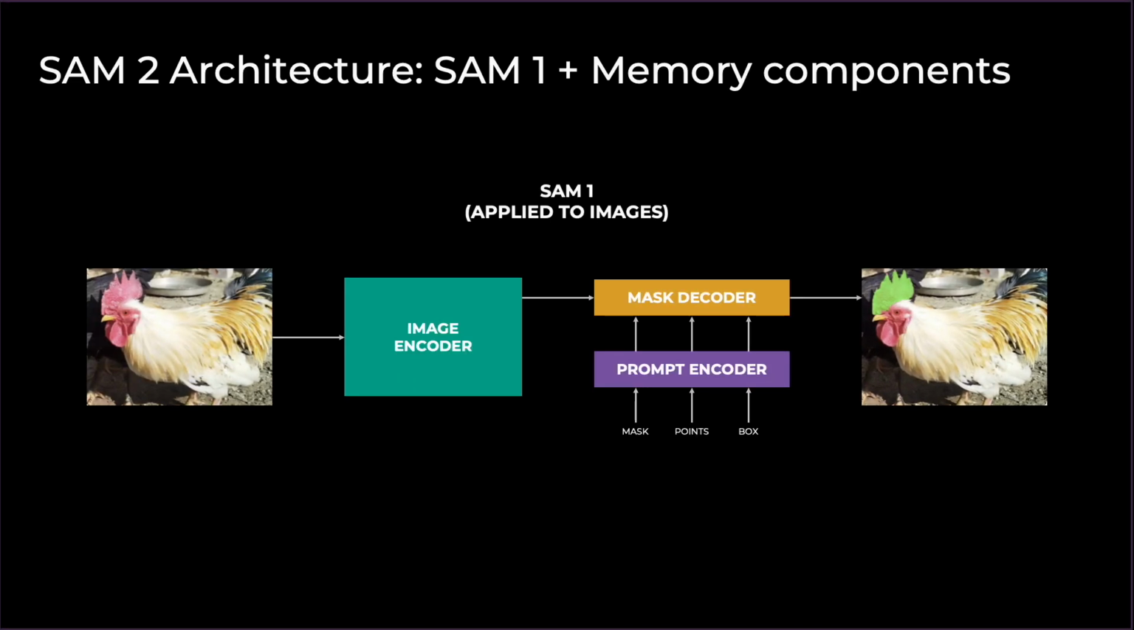At a high level, the SAM2 architecture can be thought of as the SAM1 architecture plus memory components. Now, the SAM1 architecture looks something like this. There's an image encoder, prompt encoder, and a mask decoder. In the example here, the target segmentation is the plume of the rooster.